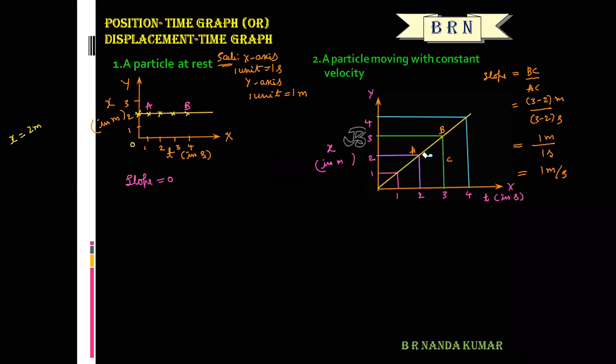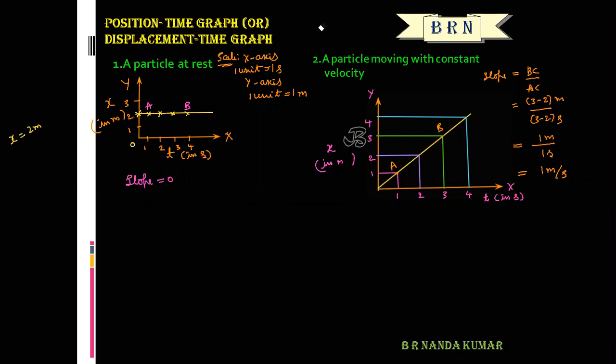After that, let us consider 2 more points on the same line. Now let us consider this point as A, this point as B. Again here we have to calculate the slope. What is the meaning of slope?